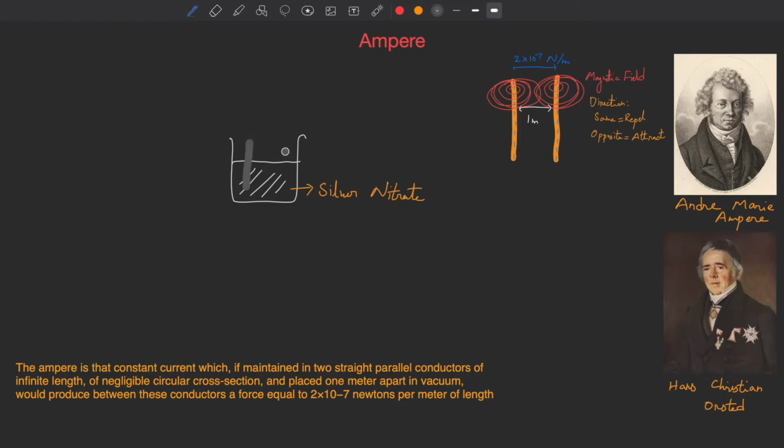We have two electrodes, one is the anode and the other is the cathode. The cathode is negative, the anode is positive.